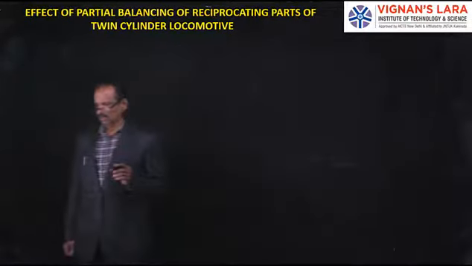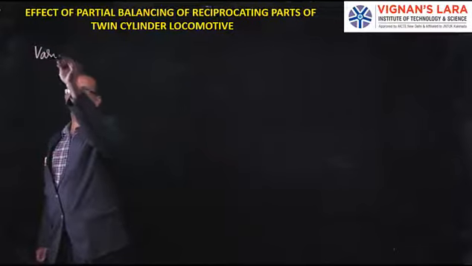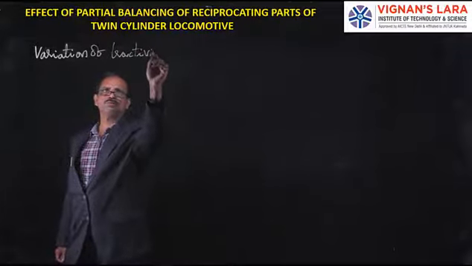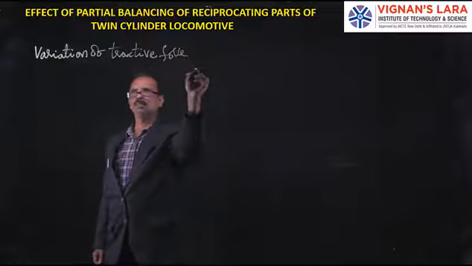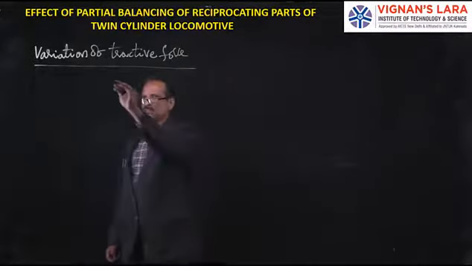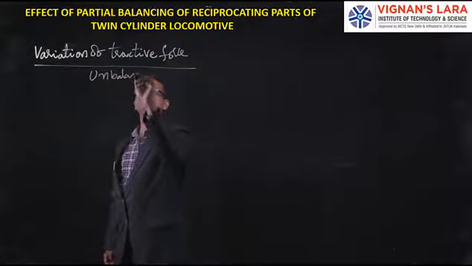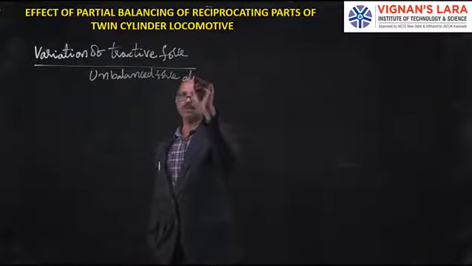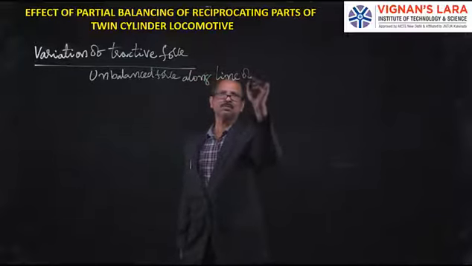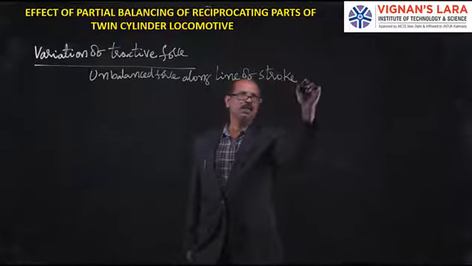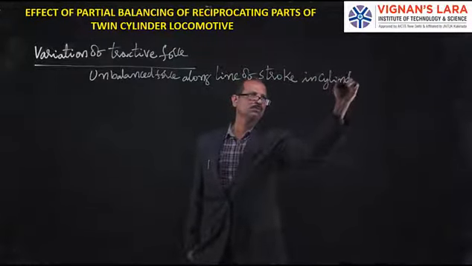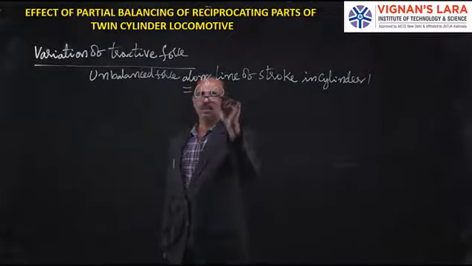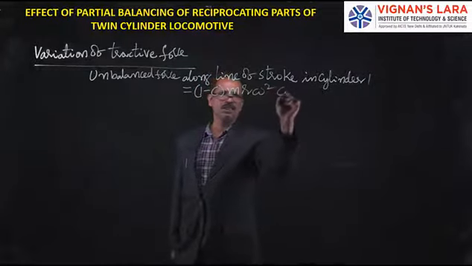The first one is variation of tractive force. The unbalanced force along the line of stroke in cylinder 1 is (1 minus c) m r omega square cos theta.